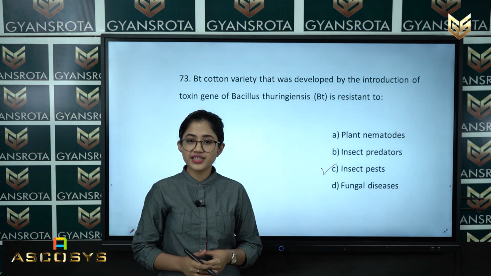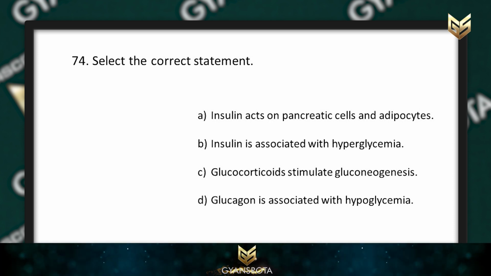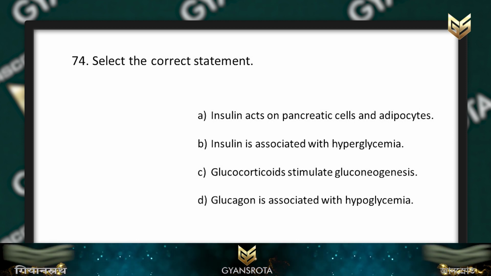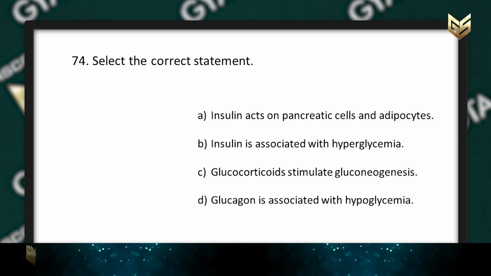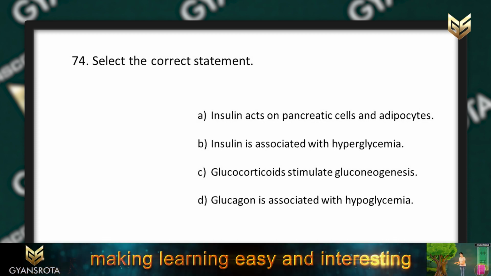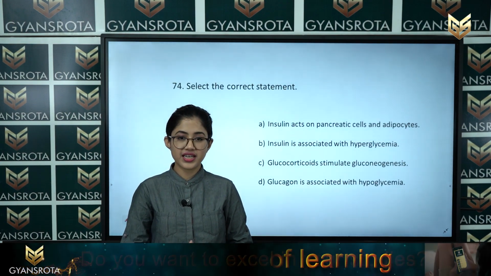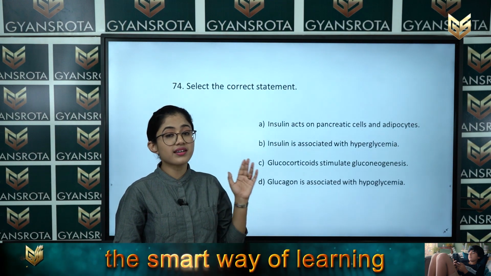Now let's see the next question, that is question number 74. Select the correct statement. Option A, insulin acts on pancreatic cells and adipocytes. Option B, insulin is associated with hyperglycemia. Option C, glucocorticoid stimulates gluconeogenesis, and option D, glucagon is associated with hypoglycemia. Student, this is from the chapter Chemical Coordination and Integration. So we need to select the correct statement.